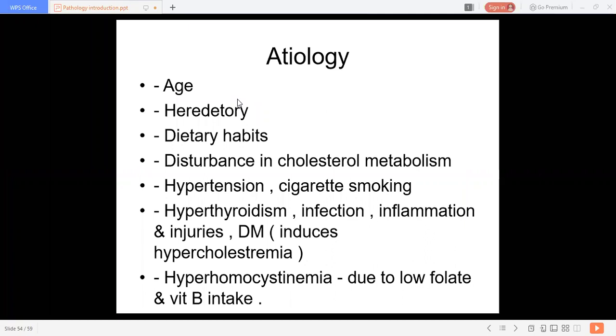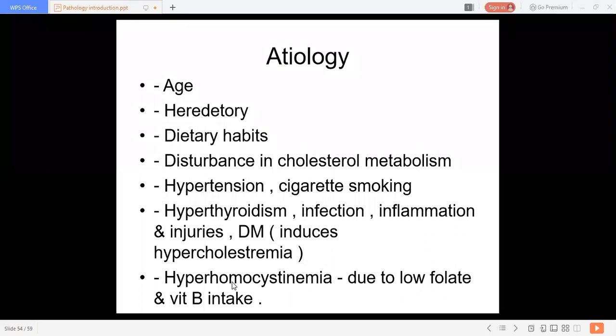Then the last etiological factor is hyperhomocystinemia. You might have heard this word before in conditions like myocardial infarction or heart diseases. It is caused due to low folate and vitamin B12 intake, or vitamin B intake in any form.